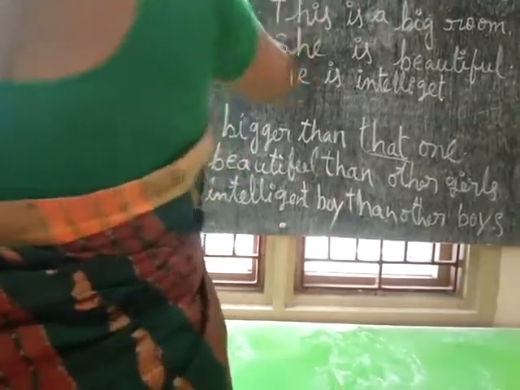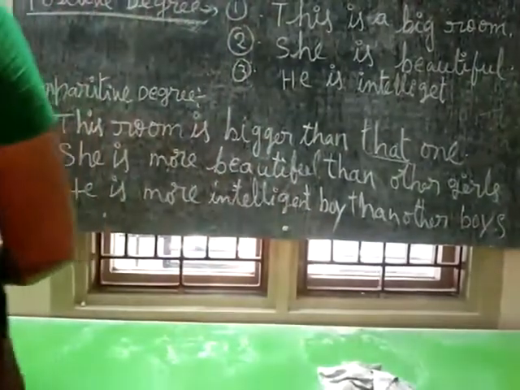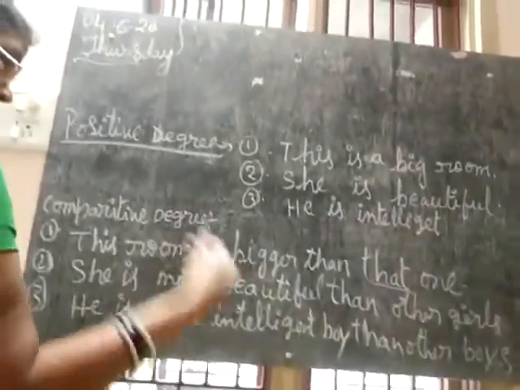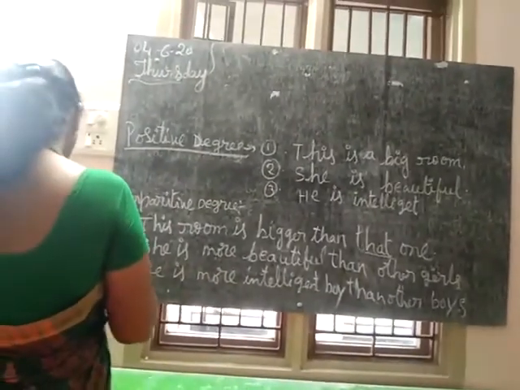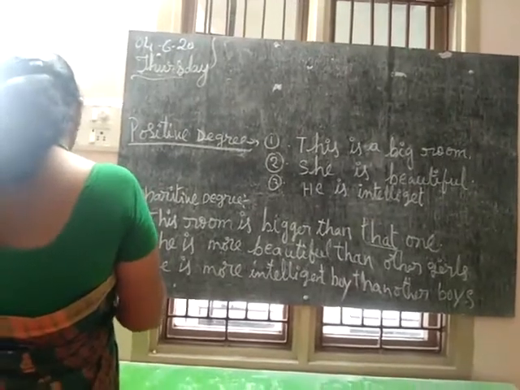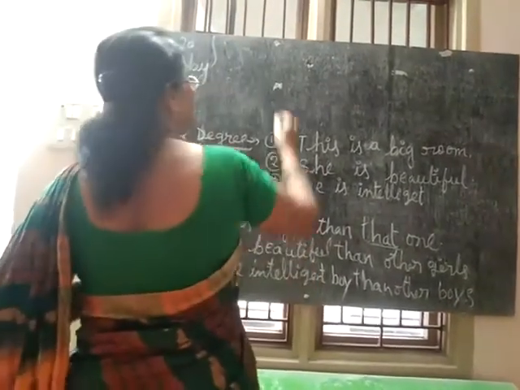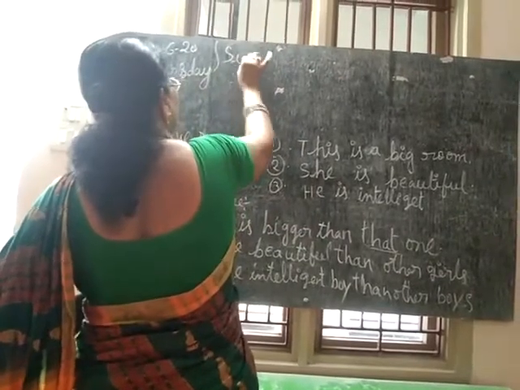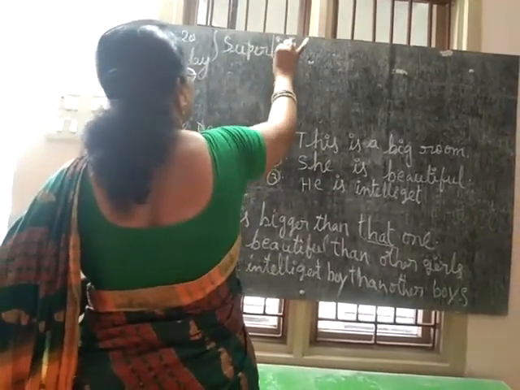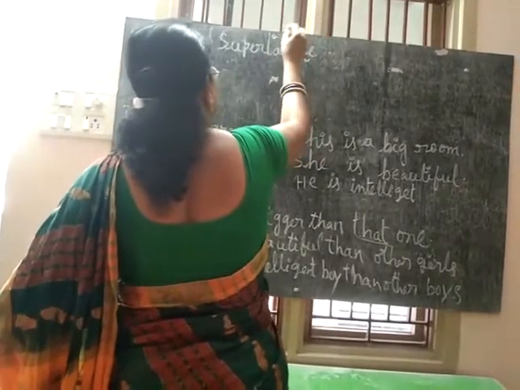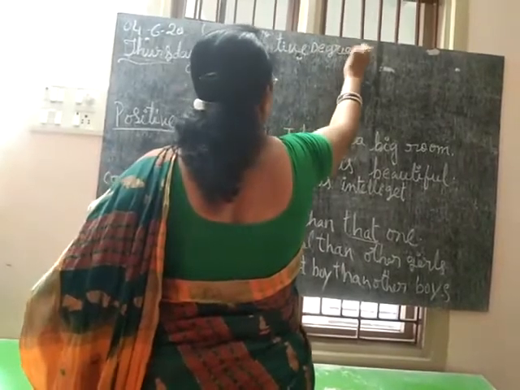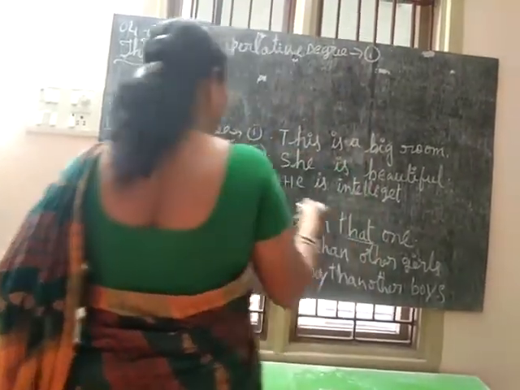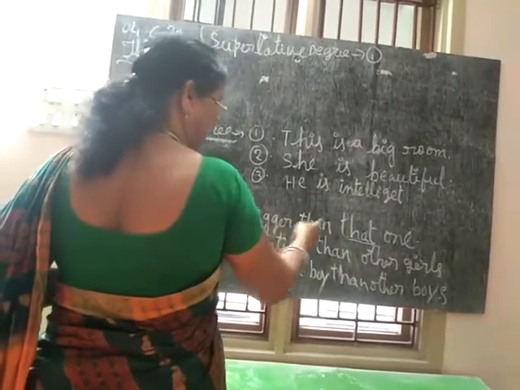In the superlative degree, the word is highlighted here: bigger, beautiful and intelligent. So we have to compare, and use most. In the superlative degree, first one: this room is bigger than that one.